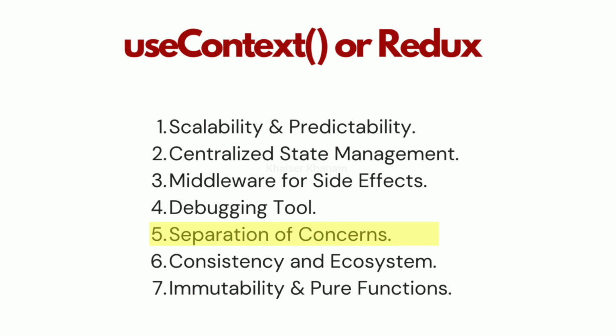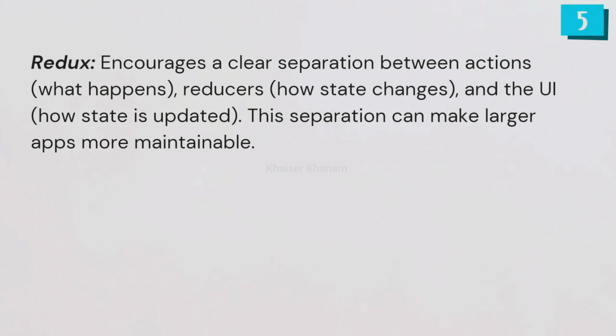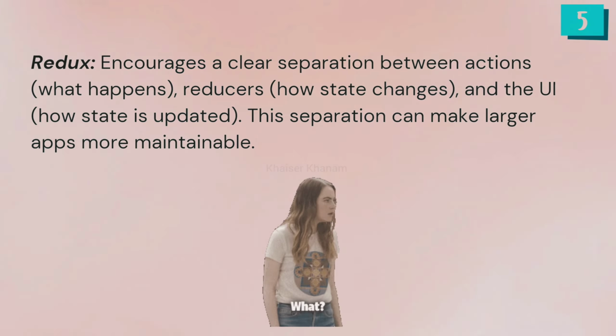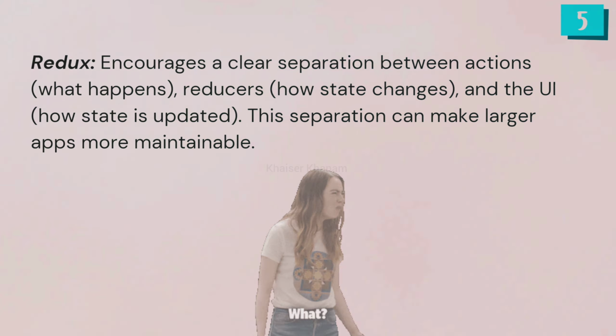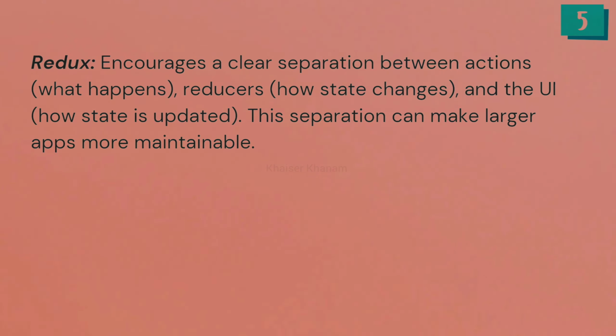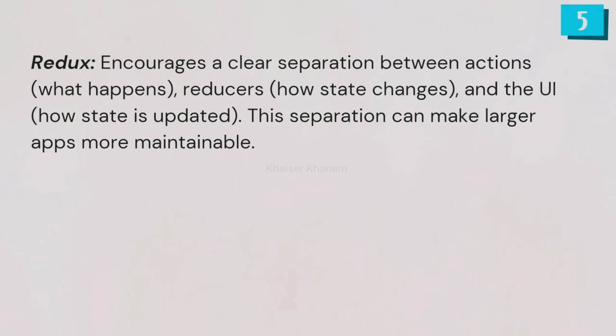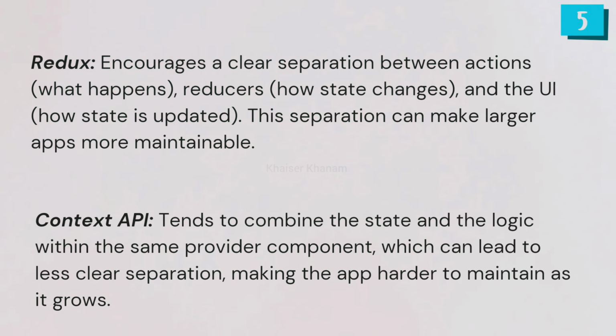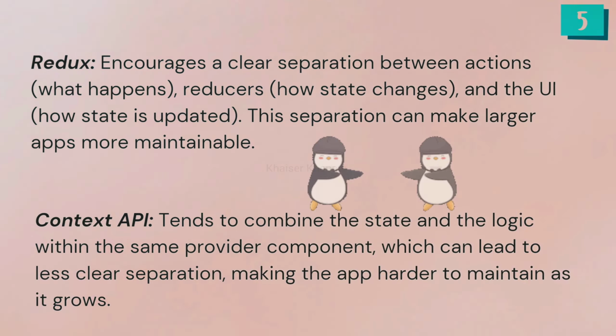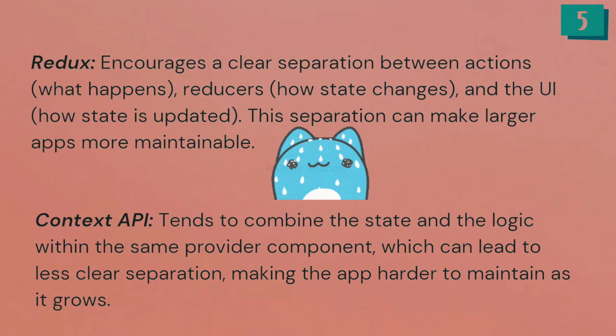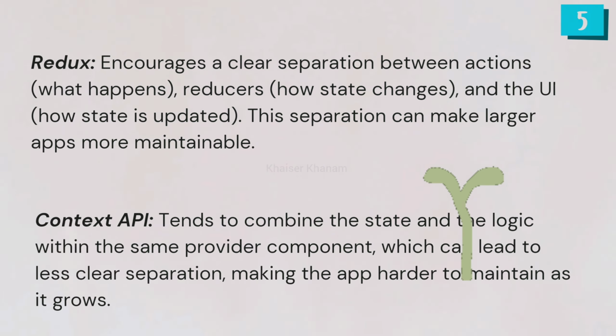Fifth is separation of concerns. Redux encourages a clear separation between actions, what happens, reducers, how the state changes, and UI, how the state is updated. This separation can make larger apps more maintainable. But in the Context API, we combine the state and logic within the same provider component, which can lead to less clear separation, making the app harder to maintain as it grows.